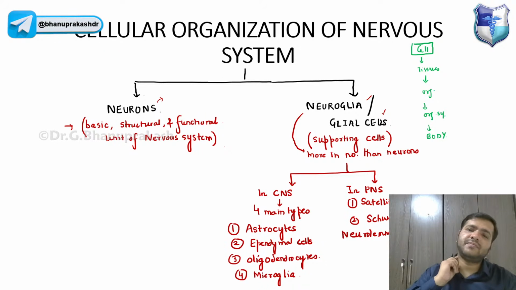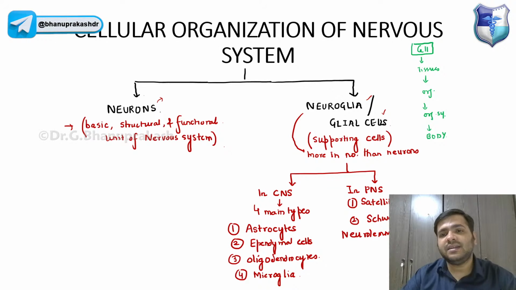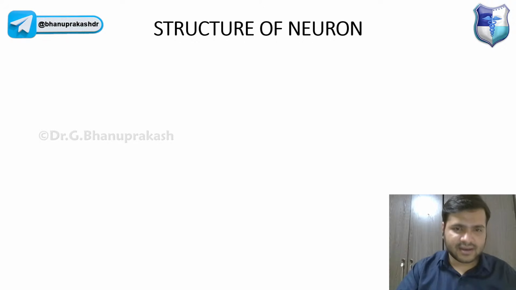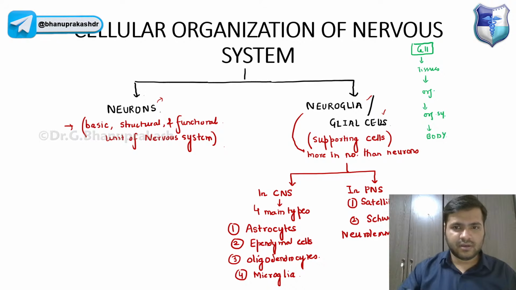Neurolemocytes. Yes, we have satellite cells in the PNS and we have Schwann cells or neurolemocytes, right? So that is something you have to remember, satellite cells or the neurolemocytes. Now, guys, remember I will be covering all the cells in detail because this is something which is very much required as of now.